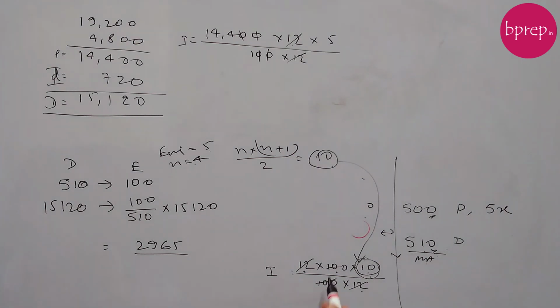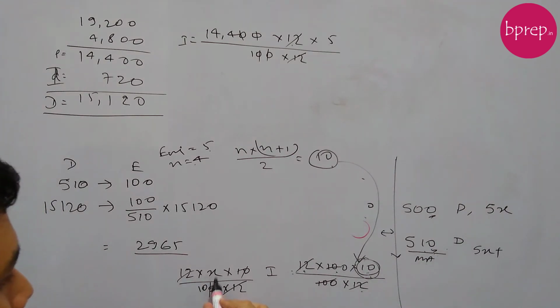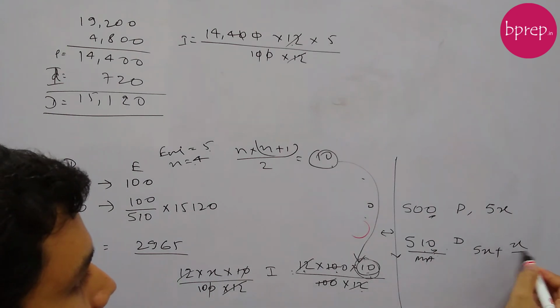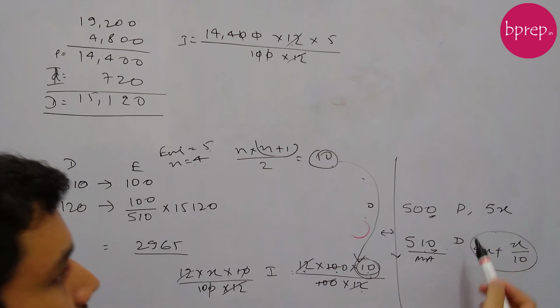And then the interest component that we will earn on x is 12 into principal x, 10 years, so 10 by 100 into 12. Okay, so this 12 will get cancelled and this will get cancelled, so x by 10. So interest is x by 10, so our debt amount in that case will be 5x plus the interest component x by 10. Okay, so this is the debt amount.